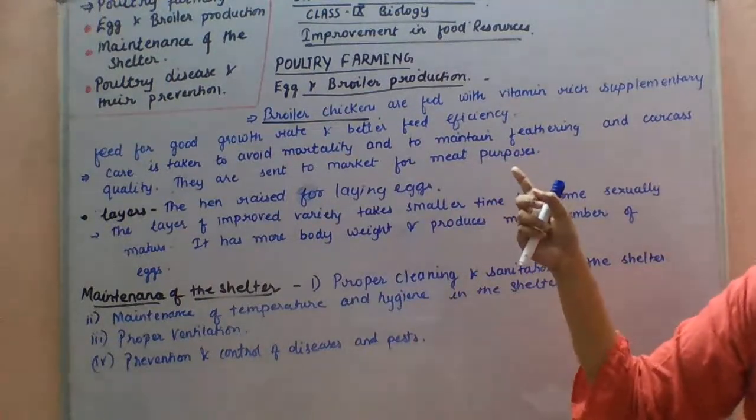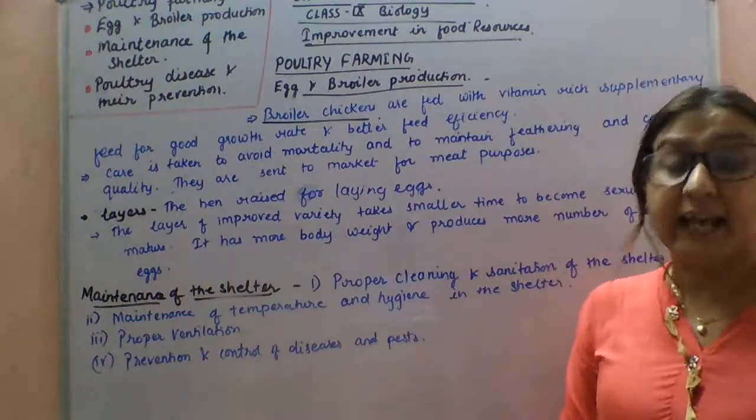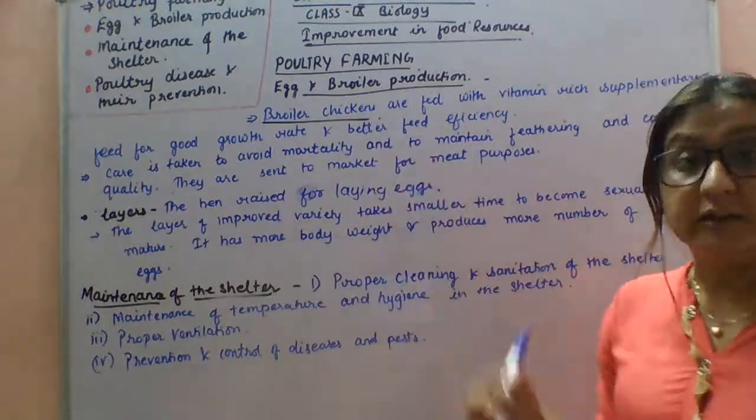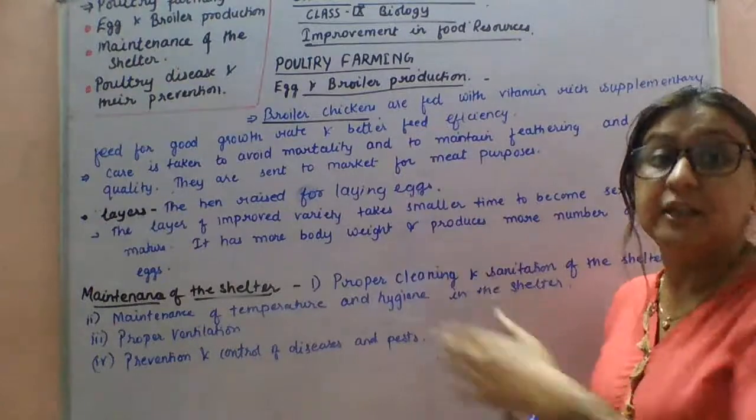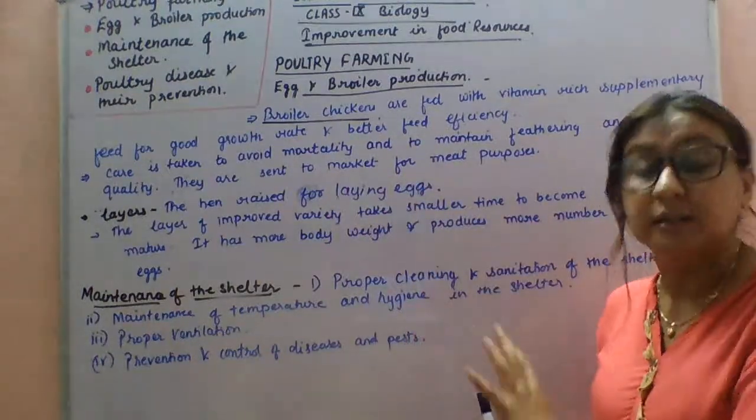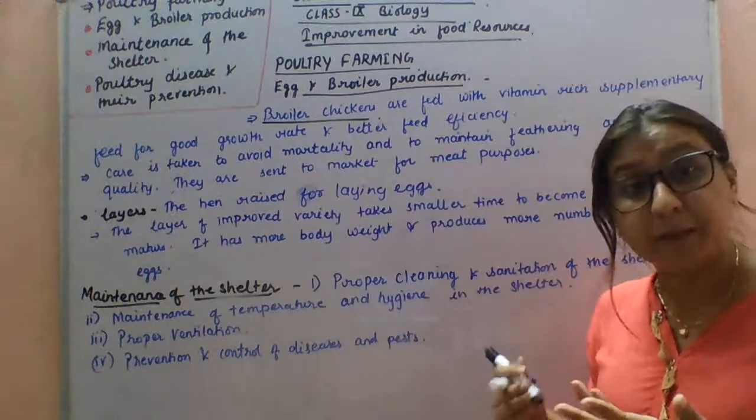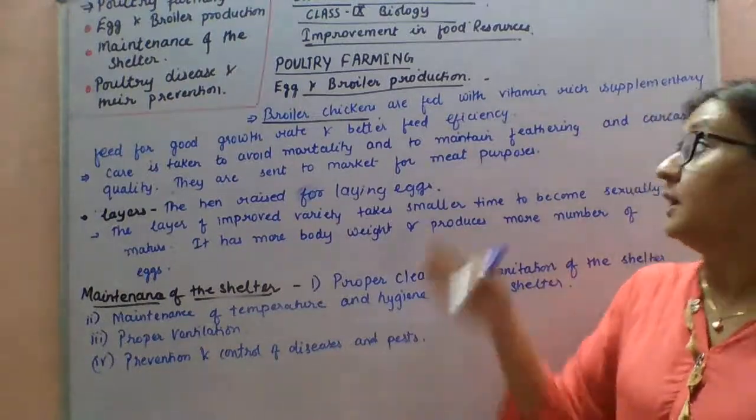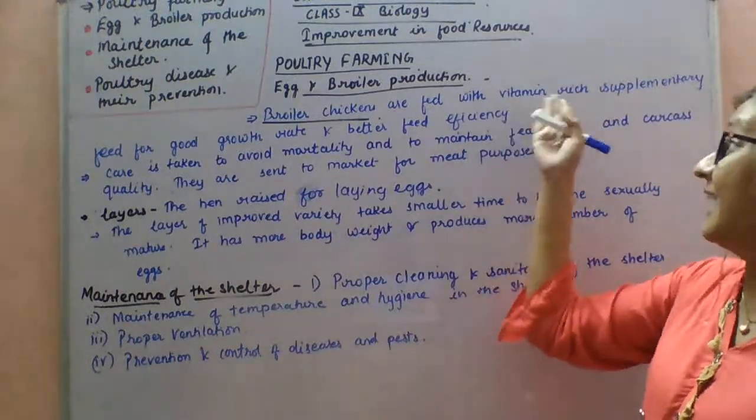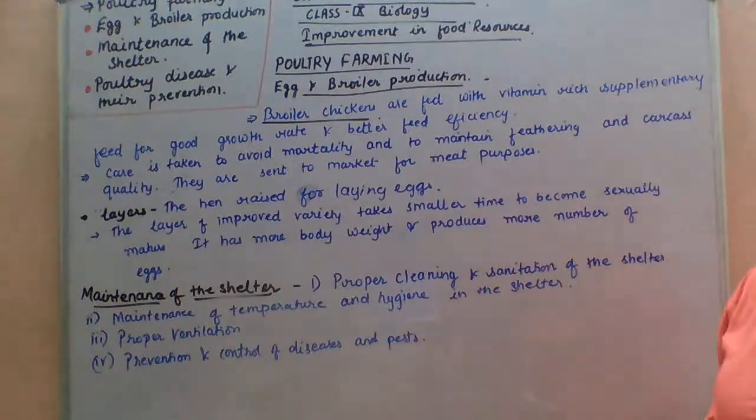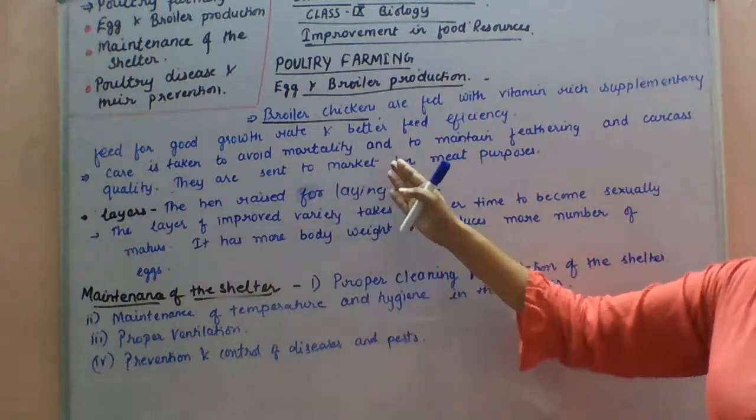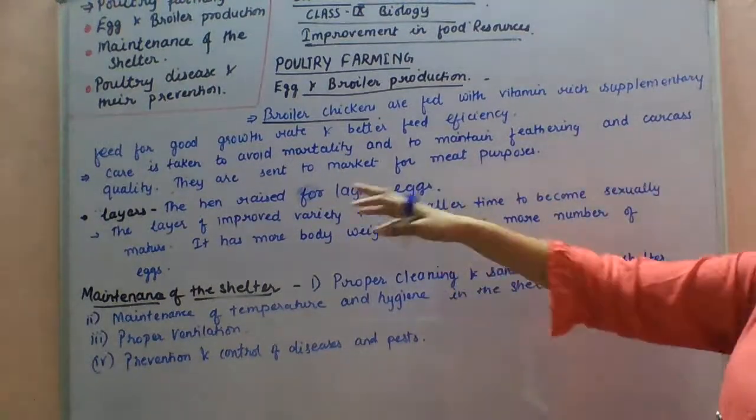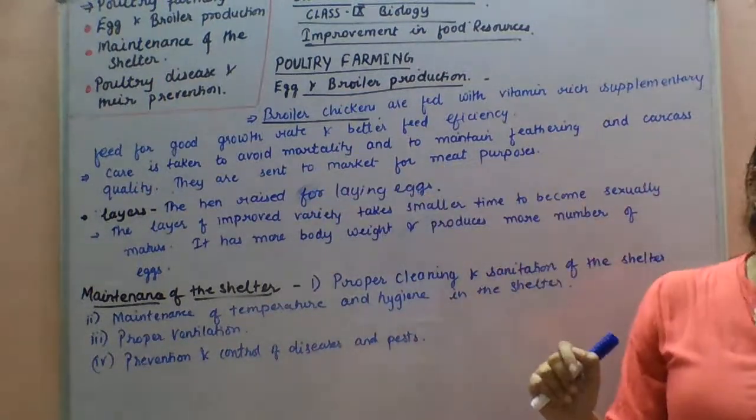They also require food especially rich in vitamins A and K. These are all the nutritional requirements for broiler chickens. Broiler chickens need more nutrition than layers because they are meant for commercial meat purposes. They have to be supplemented with more vitamin A and K rich food, more proteins, more fats. Care is taken to avoid mortality and to maintain feathering and carcass quality. They are sent to market for meat purposes.